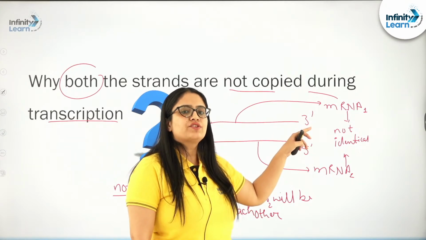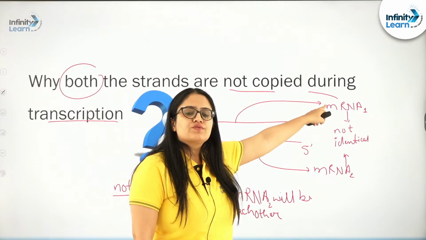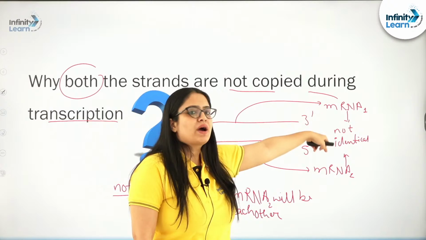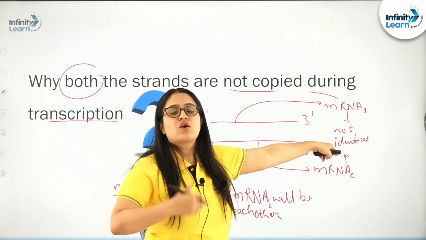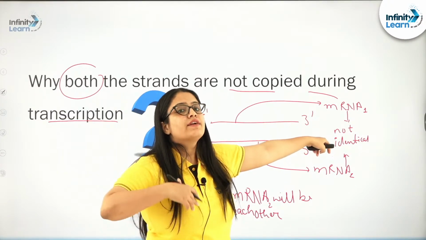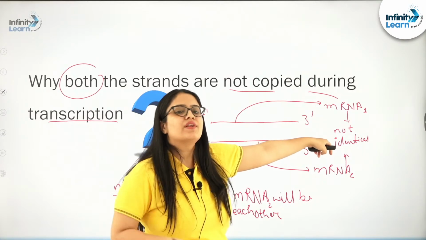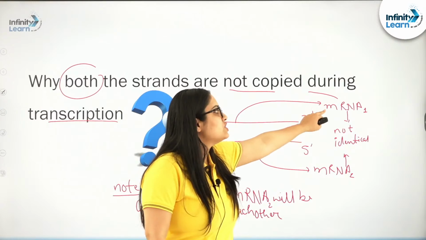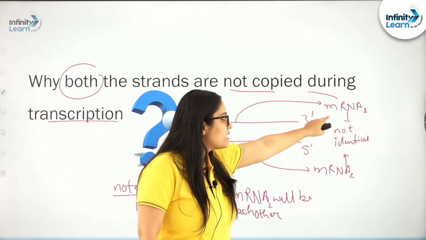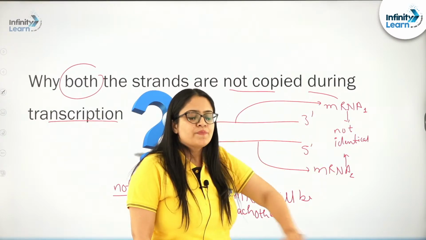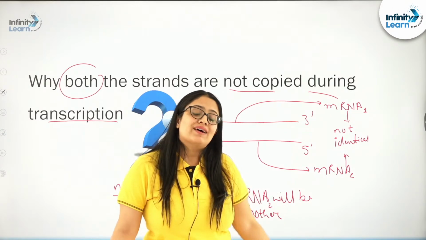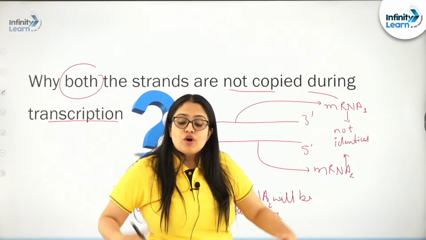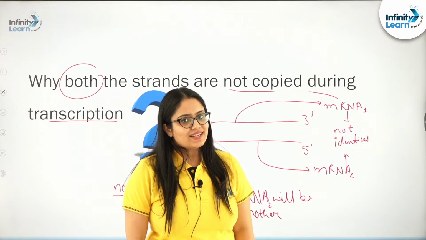The sequence of nucleotides present in the respective mRNA will form the genetic code, and according to that, tRNA will bring amino acids. Hence, the sequence of amino acids in the forming proteins will be decided by the sequence of nucleotides in each mRNA.